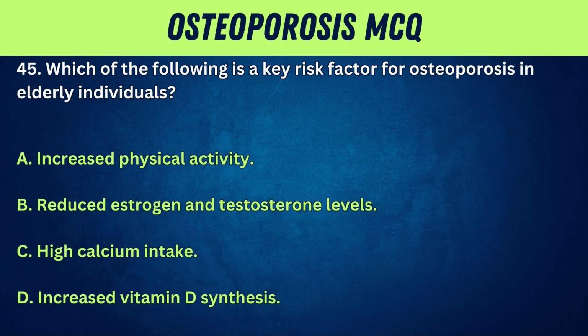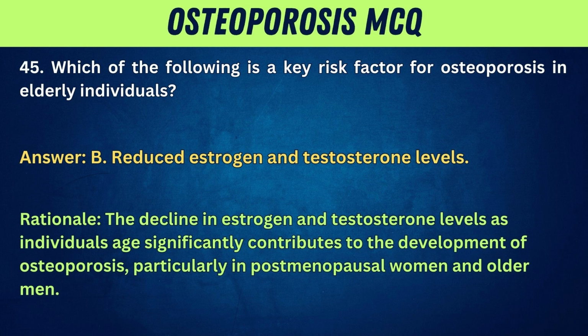45. Which of the following is a key risk factor for osteoporosis in elderly individuals? A. Increased physical activity. B. Reduced estrogen and testosterone levels. C. High calcium intake. D. Increased vitamin D synthesis. Answer: B. Reduced estrogen and testosterone levels. Rationale: the decline in estrogen and testosterone levels as individuals age significantly contributes to the development of osteoporosis, particularly in postmenopausal women and older men.